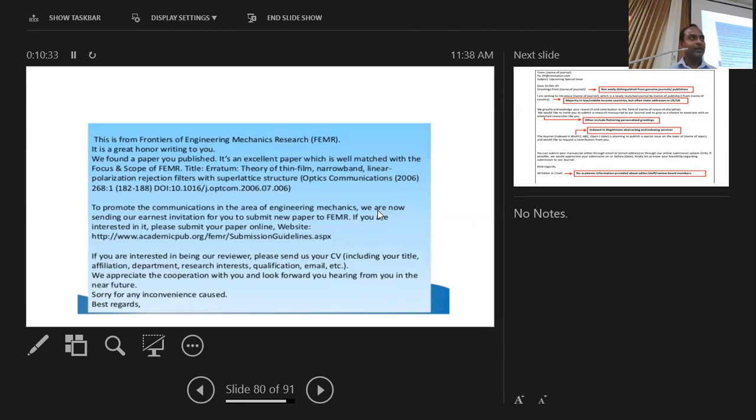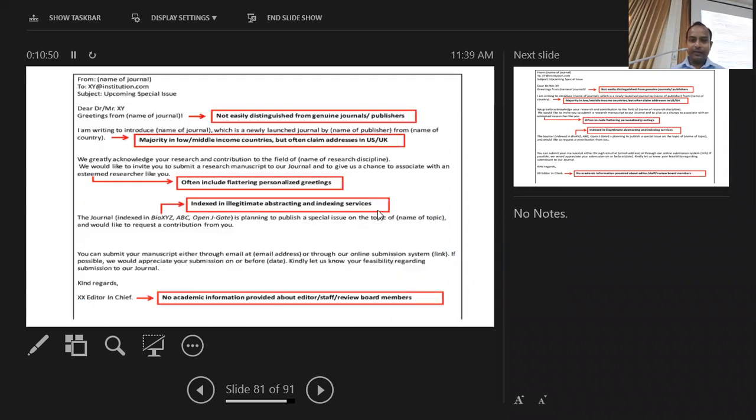They keep sending these emails. So if an email comes like this, then it could be suspicious, right? And also they might invite you to become a reviewer or an editorial board member of a journal, with this kind of invitation.